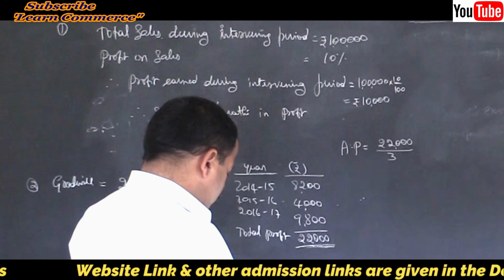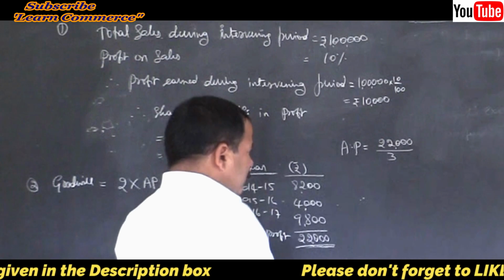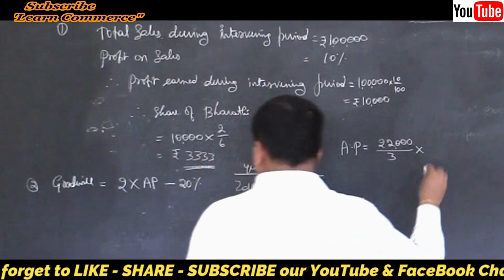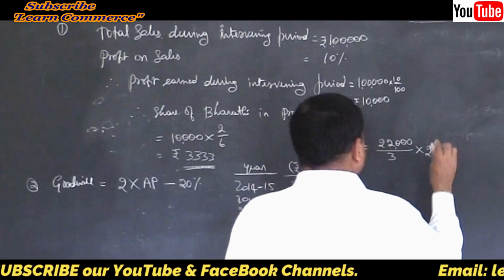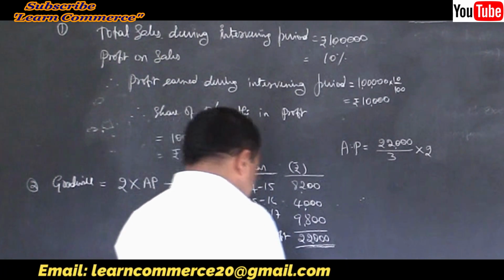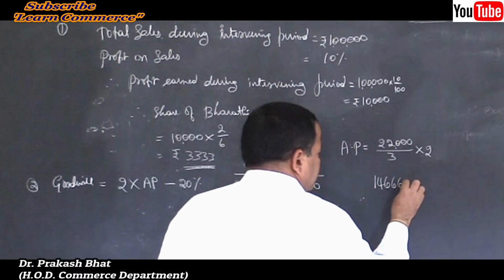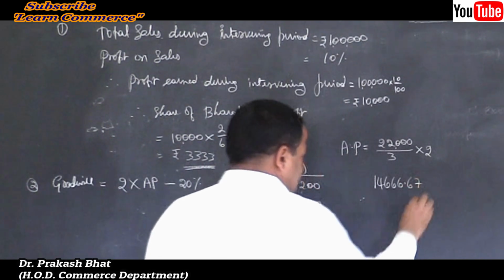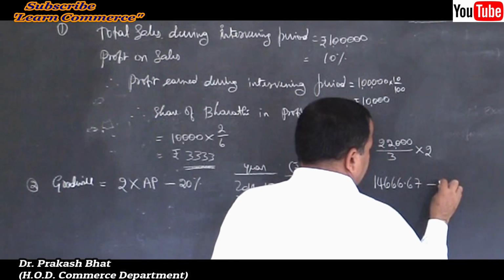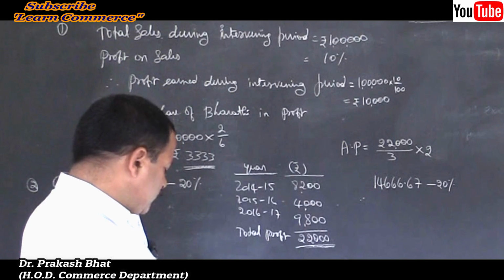Average profit, how much? Whatever you get, multiply by 2 times, then you will get 14,666.67. Then you have to deduct 20%, they told. Minus 20%, right?